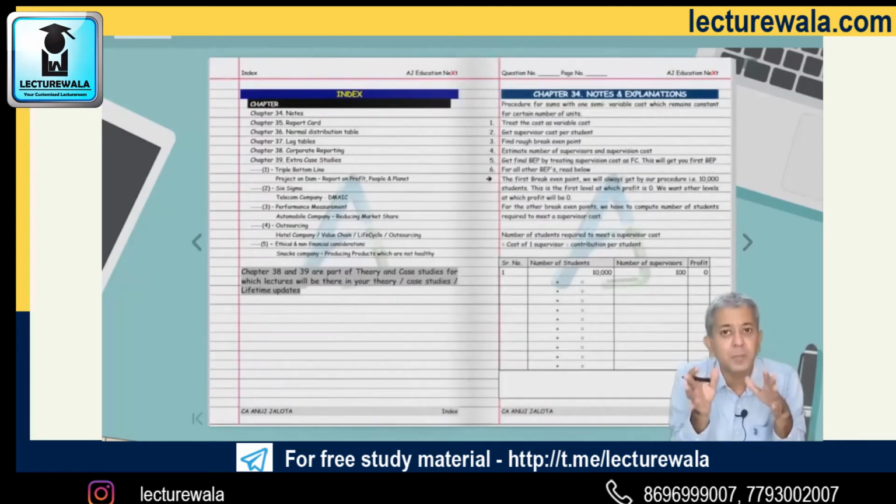Many things are pre-printed. Plus there was a new chapter that was added called Corporate Reporting Redefined, whereby integrated reporting and GRI standards have come. That is also included in this book. Apart from that,